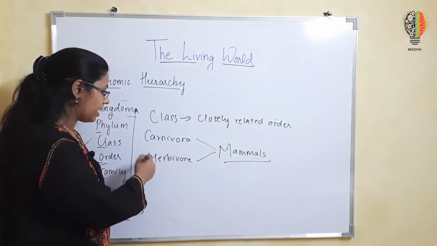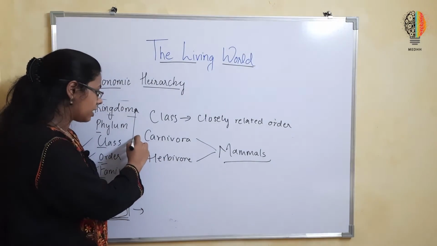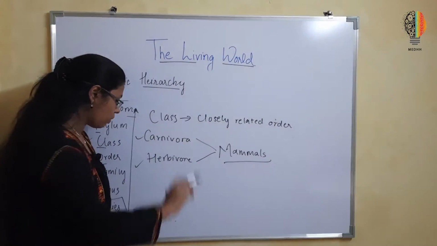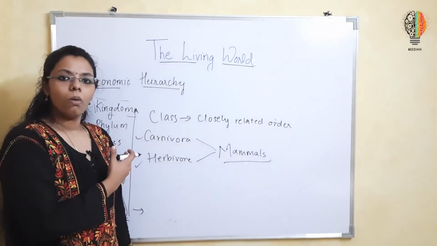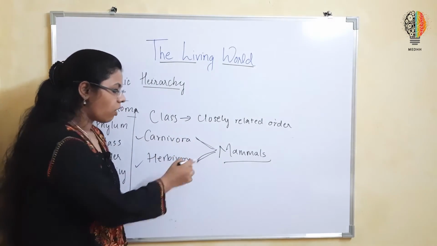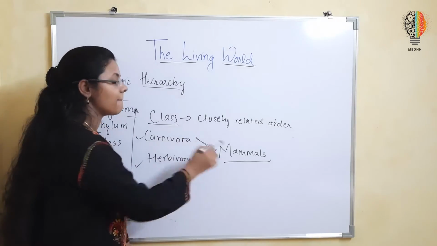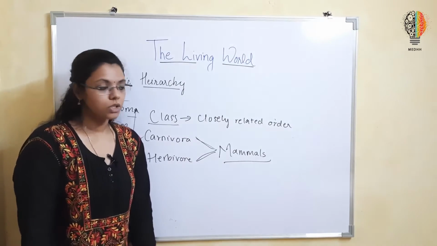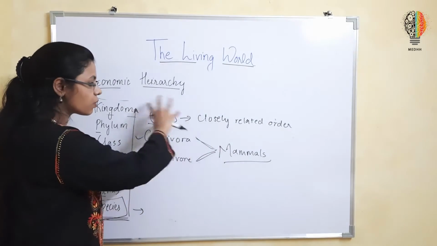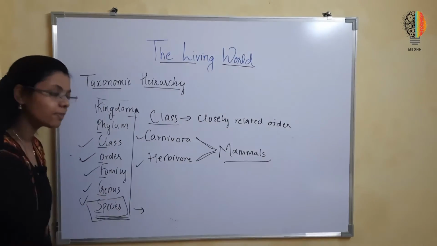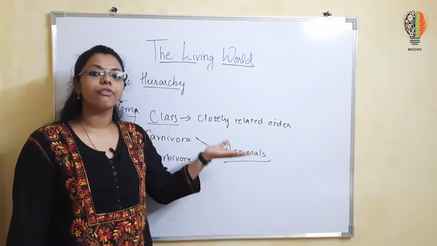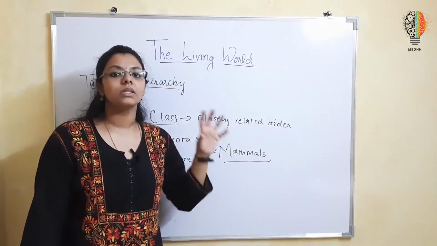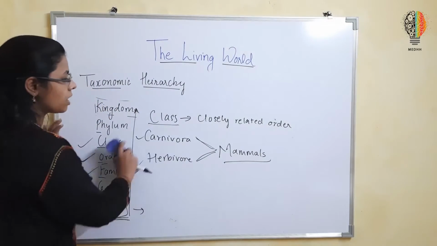Okay, if I take carnivora like cat, and herbivore if I take cow, okay, they all belong to the same class, mammals, because of again certain similar characteristics. So all the classes, various examples of class, various examples of orders, they have basics of characteristics on which they are grouped. The organisms or the animals are grouped. Okay? I hope this is clear.